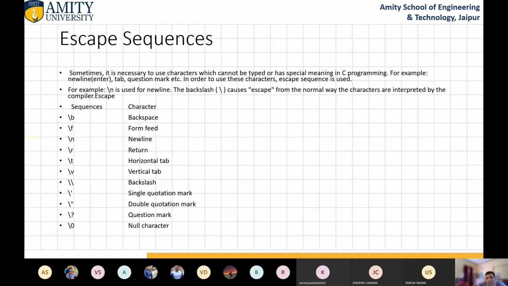There are escape sequences. Escape sequences are special sequences. Suppose you want to use backspace, or form feed, or new line. How do you write new line? Just pressing enter is not sufficient, because pressing enter has a different meaning and will generate an error. So for this purpose we have slash n. All these slashes, okay, not Michael Jackson slashes, this is forward slash and this is backward slash.